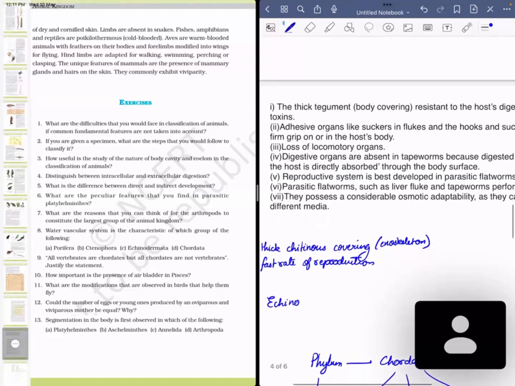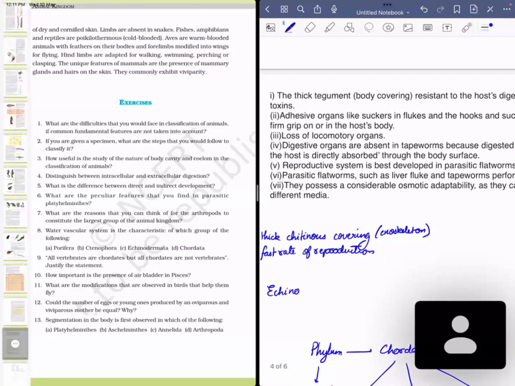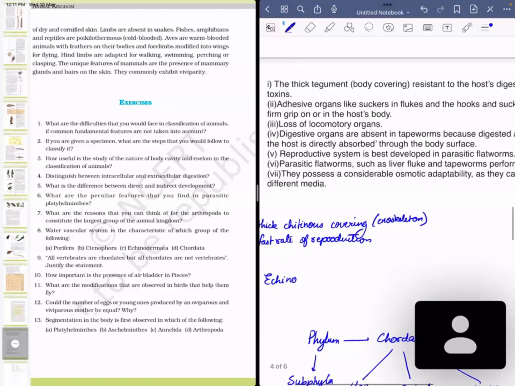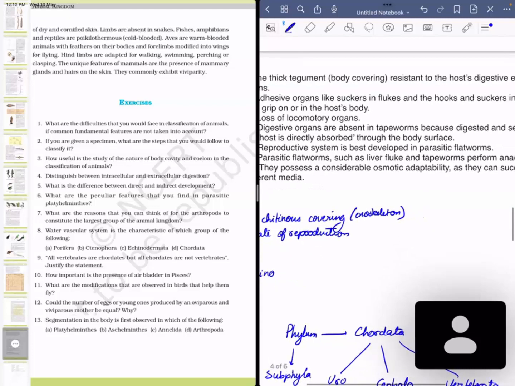Reproductive system is best developed in parasitic flatworms, obviously because since they are parasitic and they derive nutrition from the host, they need to replicate or reproduce at a very fast level so that it promotes their survival. Finally, some of them perform anaerobic respiration.